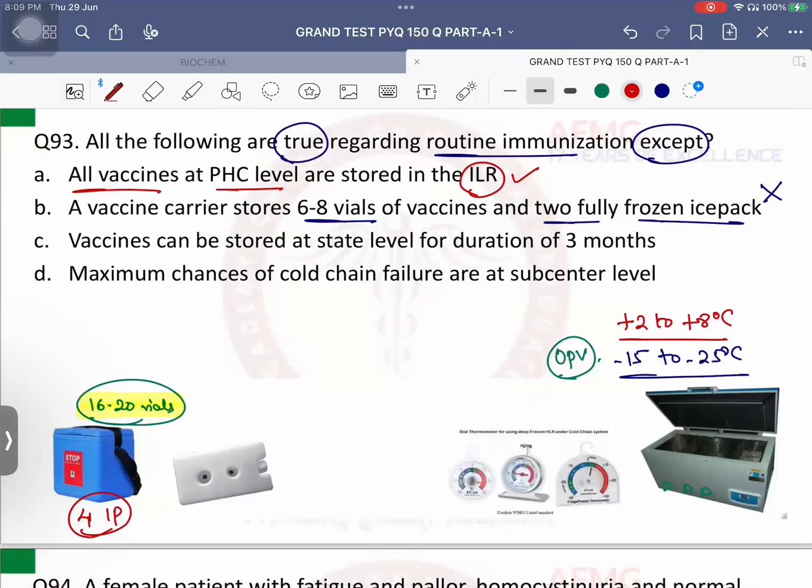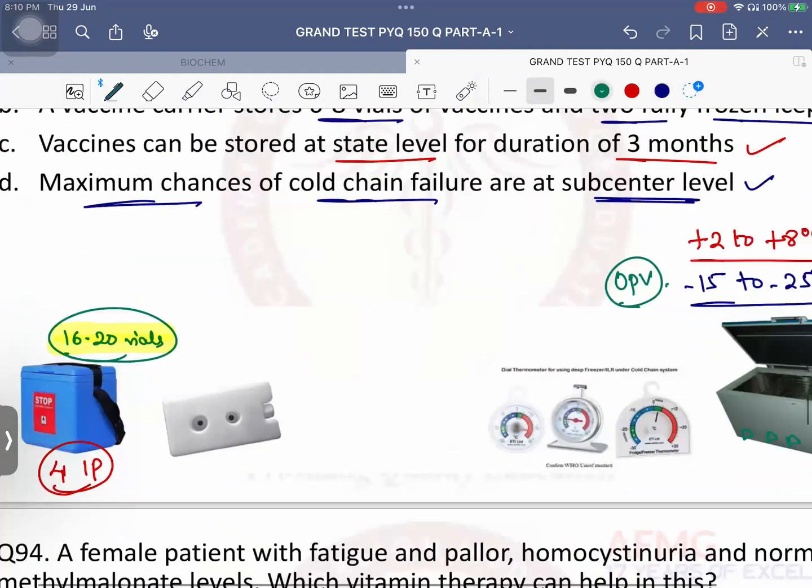Vaccines can be stored at state level for a duration of 3 months. Yes, at the state or regional level, in a walk-in cold room or in a walk-in freezer, storage duration can be 3 months. But at the level of district or PHC, the vaccine storage duration is only 1 month. Maximum chances of cold chain failure, previous year question, are seen at sub-center level or below, that is village level also. Okay? Because the lowest level of vaccine storage, answer is PHC. Below PHC, at sub-center and village, we do not store vaccines. Vaccines are only carried on the day of immunization or vaccination with the help of vaccine carriers and ice packs usually. No issues with this.